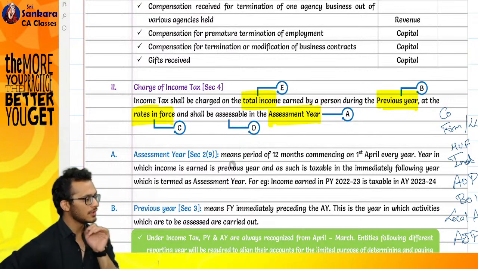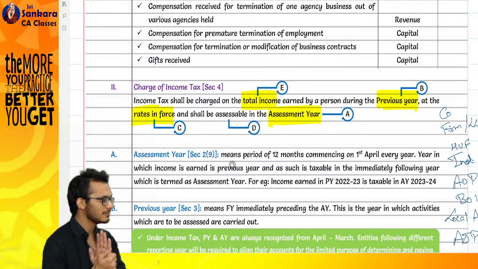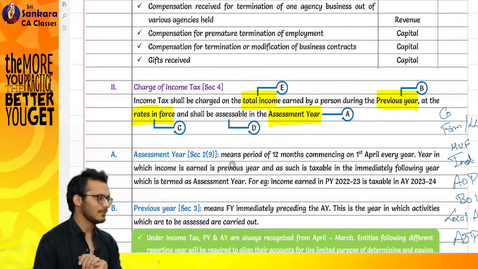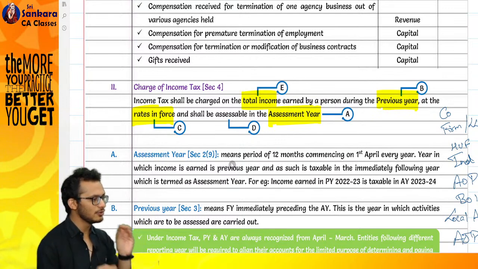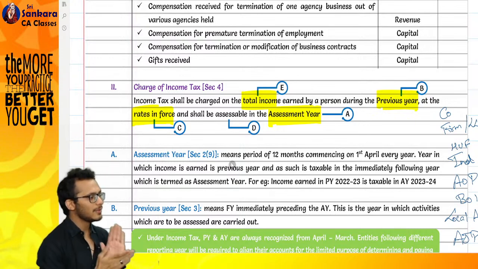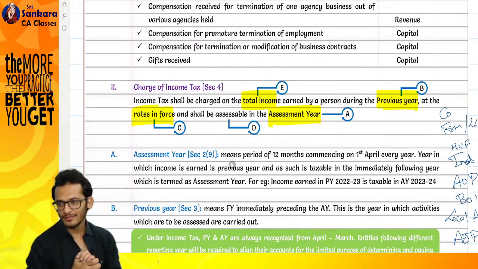What do you do every year? You earn income, you go to the IT department, sit in that office and submit: this is my income, you tell me what tax to pay. Every individual or person will go to the income tax department, their officer, and say, sir, this is my income for the year, you tell me how much to pay, I will pay, correct? You put the income, they will compute tax.